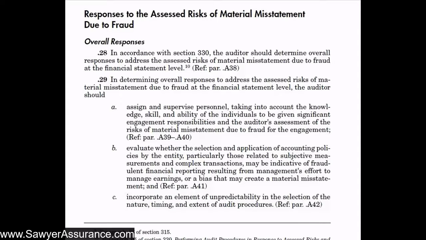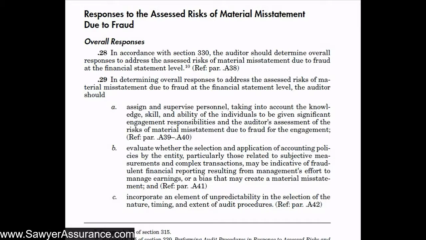Okay, so now we're continuing our discussion of the considerations of risk and material misstatement due to fraud as it relates to a financial statement audit. And up until this point in AUC Section 240, we've gone through how we should have discussions with our engagement team, with management, with those charged with governance.